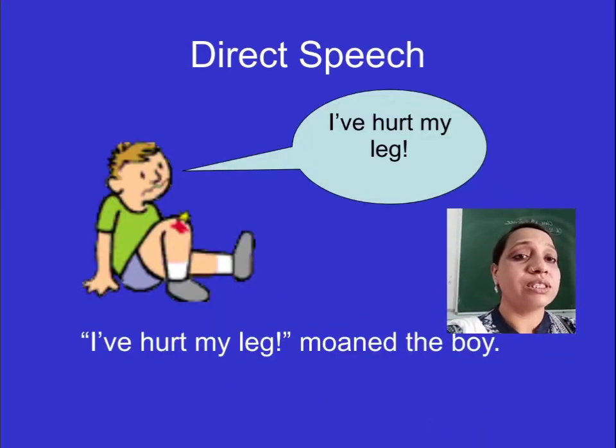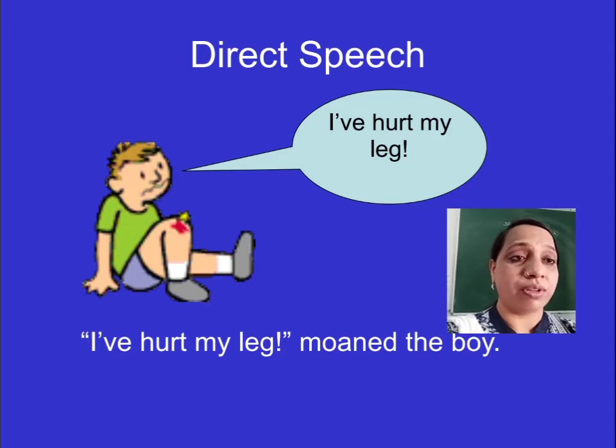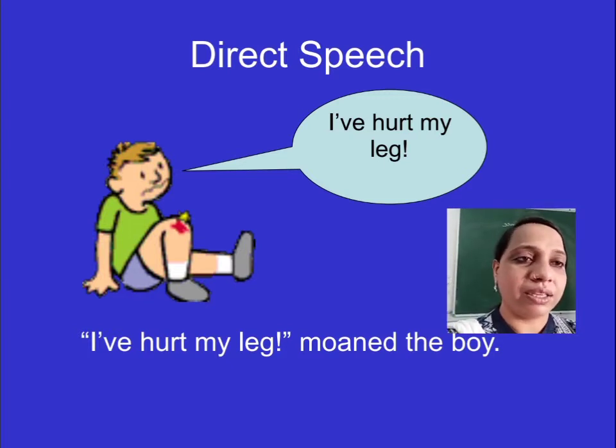As you can see, the speech box is coming up from the boy's mouth. I have hurt my leg. The boy, what did he say? I have hurt my leg. So how will you write? This is the speaker's word, the boy's word. So you will write it in inverted commas and then add moaned the boy, or you can write like this: the boy moaned, "I have hurt my leg."